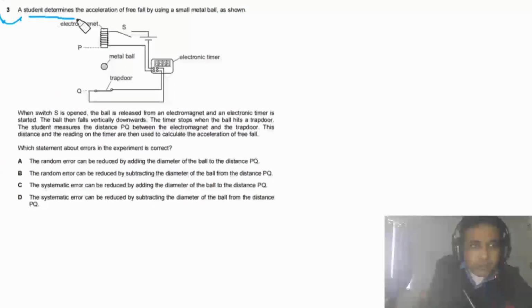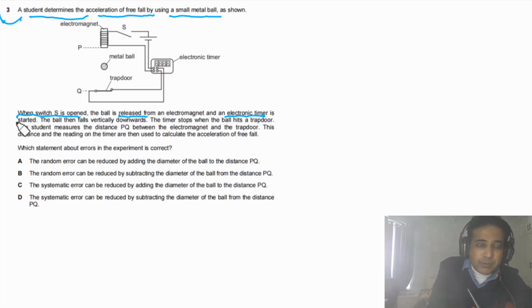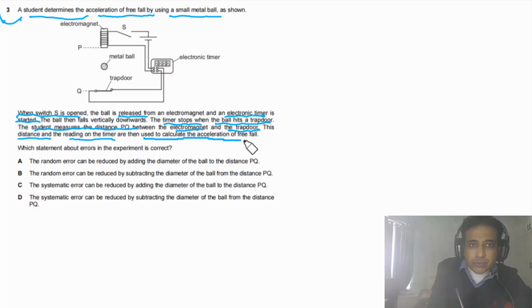Question 3 says, a student determines the acceleration of free fall by using a small metal ball, as shown in the figure. When switch S is open, the ball is released from an electromagnet and an electronic timer is started. The ball then falls vertically downwards. The timer stops when the ball hits a trapdoor. The student measures the distance PQ between the electromagnet and the trapdoor. This distance and the reading on the timer are then used to calculate the acceleration of free fall. Which statement about errors in this experiment is correct?